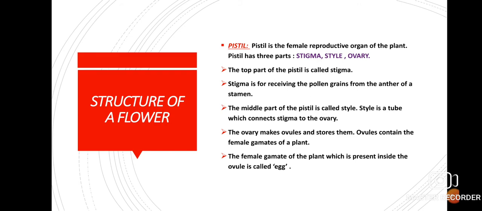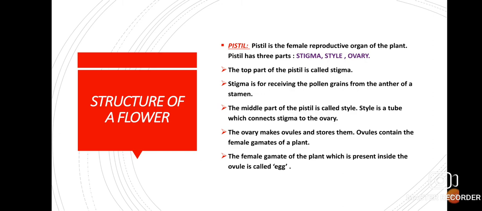Okay. So, as I said, the female reproductive organ of a plant is called pistil. Pistil is also known as carpel, and another name of the pistil is gynoecium. Okay. Another point to be noted is that the female organ, that is pistil, is surrounded by a number of male organs called stamens in a flower.